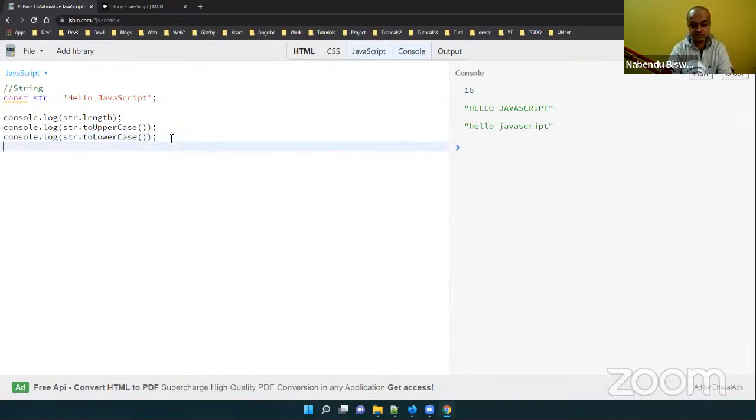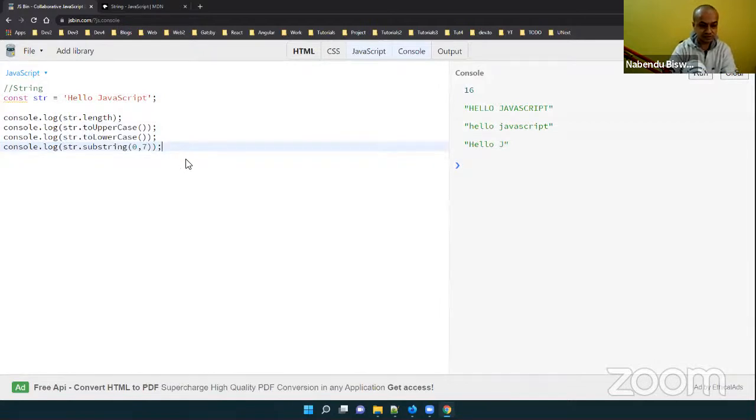Then we have something, str.substring 0, 7, and it will give something like this, hello J.